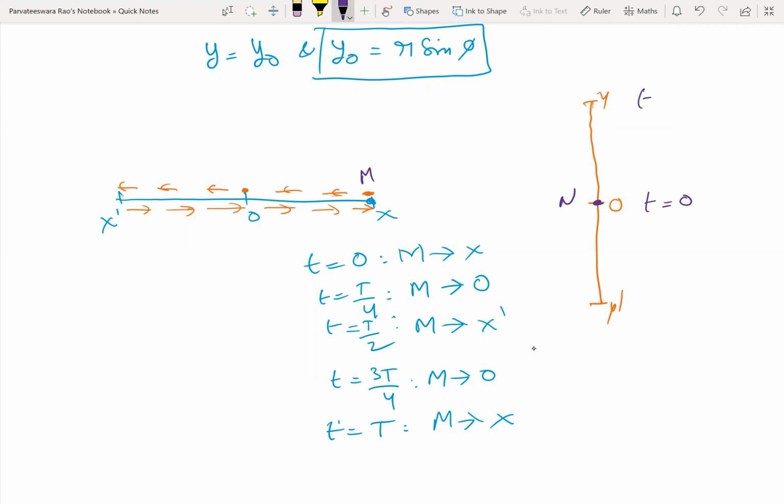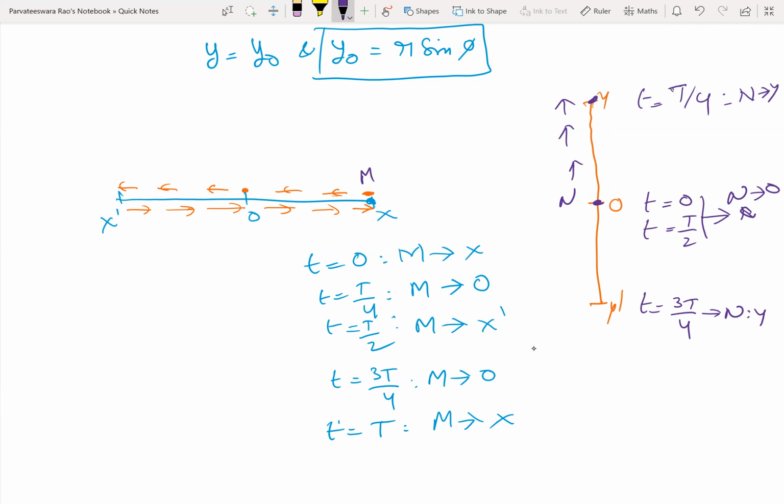Next, at t equal to T by 4, it will be at Y. Next, at t equal to T by 2, it will be again at O. At t equal to 3T by 4, N will be at Y dash.